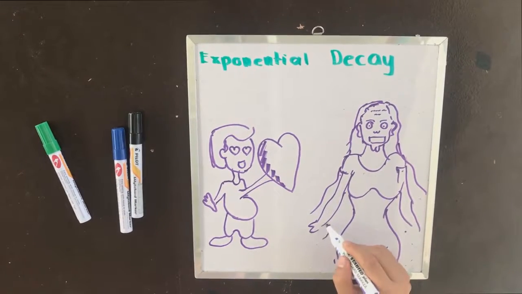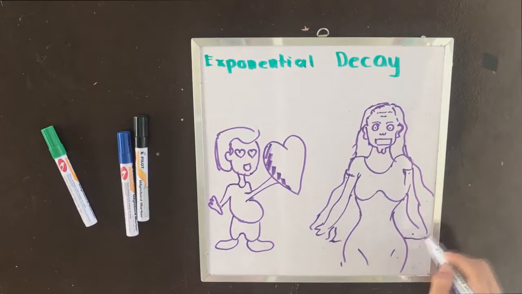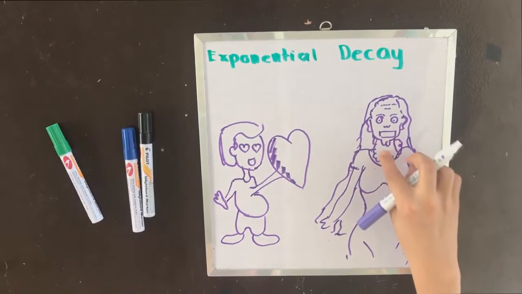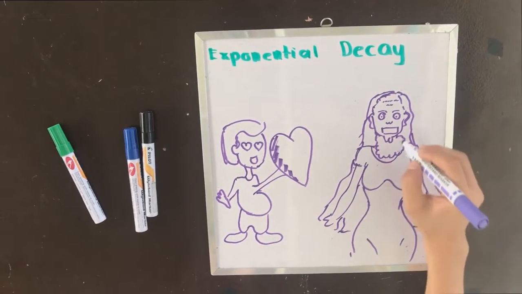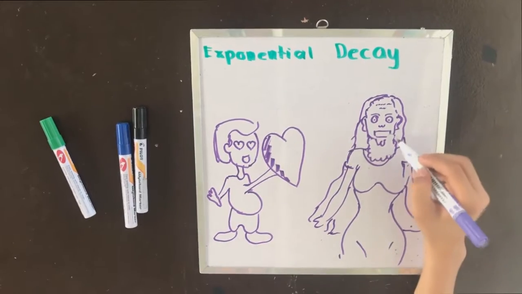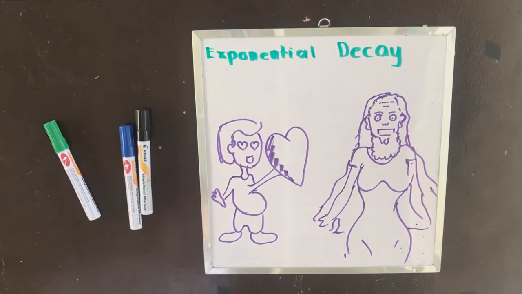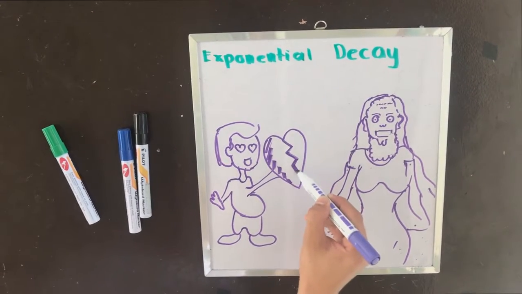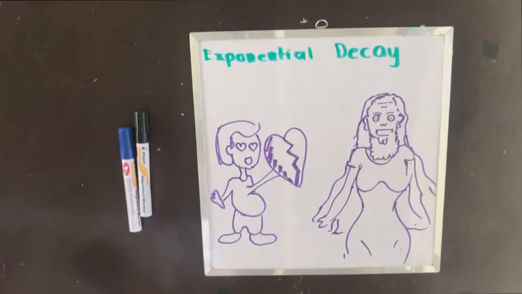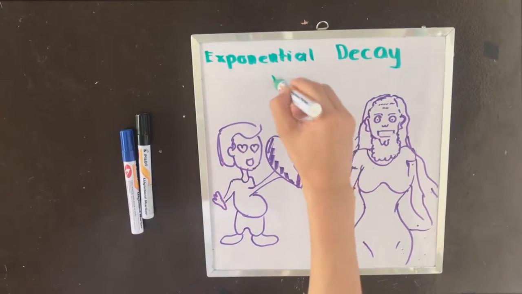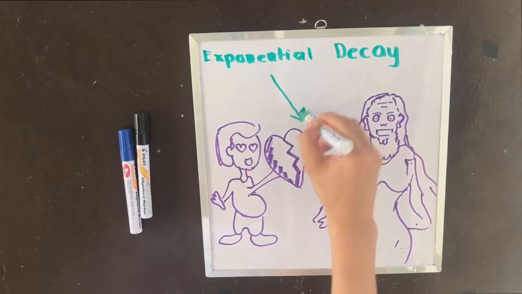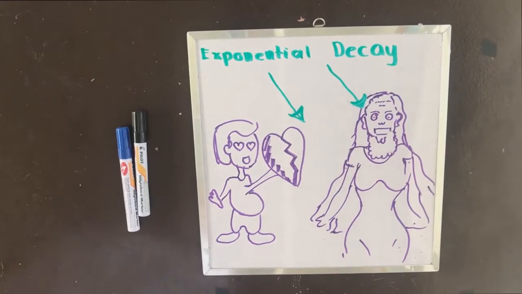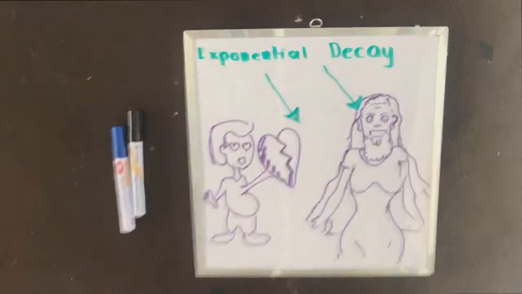Now, let's look at exponential decay. This time, let's imagine you see a beautiful girl, and let's say it is love at first sight. You try to be brave and go up to her and say hi. But when you do, you realize she's actually an old man. Then you start to fall out of love with her at a very quick rate. Exponential decay is just like that. Your rate of love for her is decreasing, but it must reach a limit. Now, let's look at its formula and a problem so you can better understand.